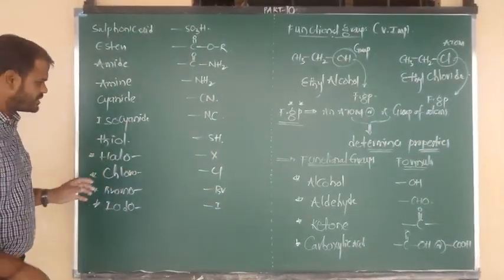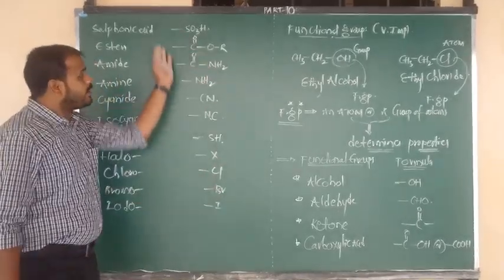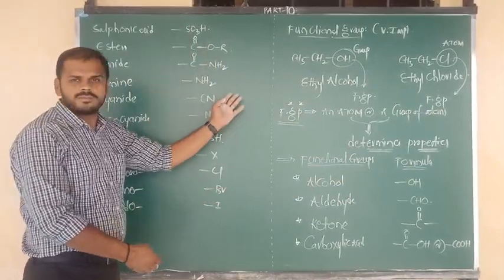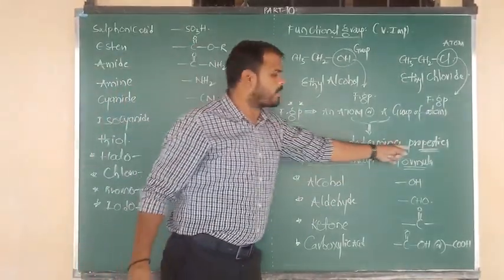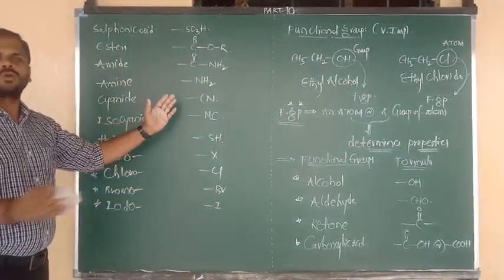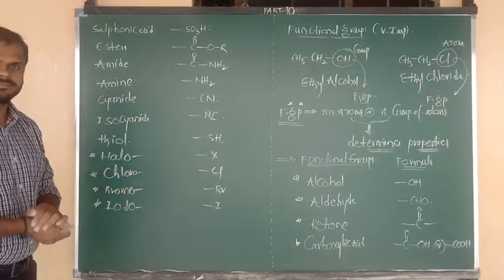One second, definition. Cl atom, Br atom, iodine atom, they are atoms. The remaining ones are groups of atoms. So atoms or groups of atoms that decide the properties of organic substances are known as functional groups. Now I hope you understand that clearly. Good.